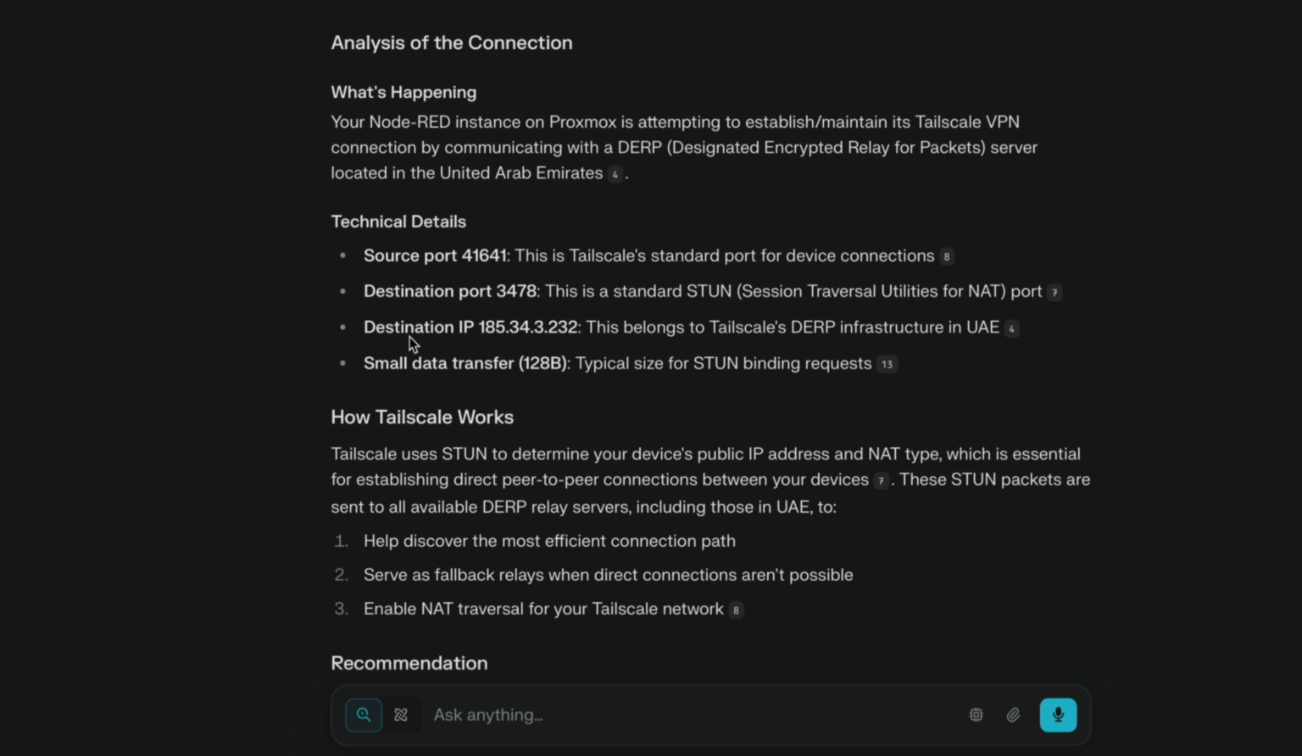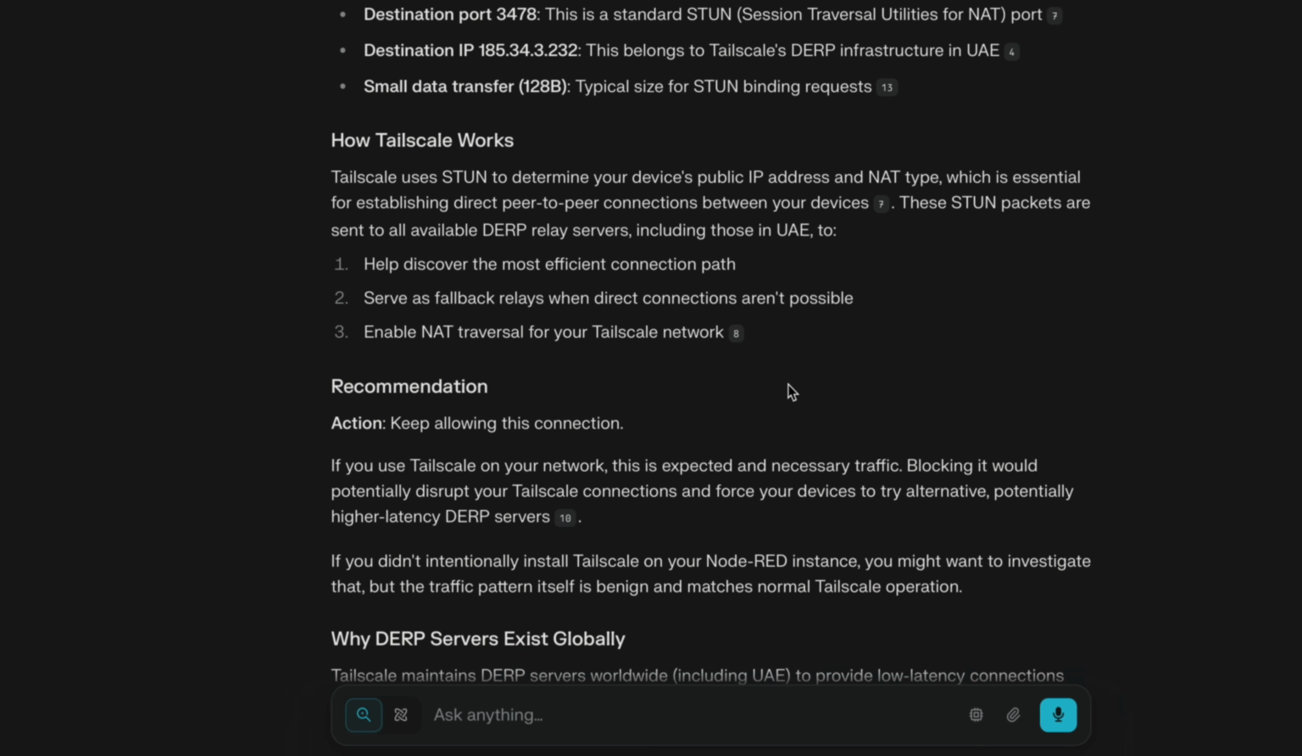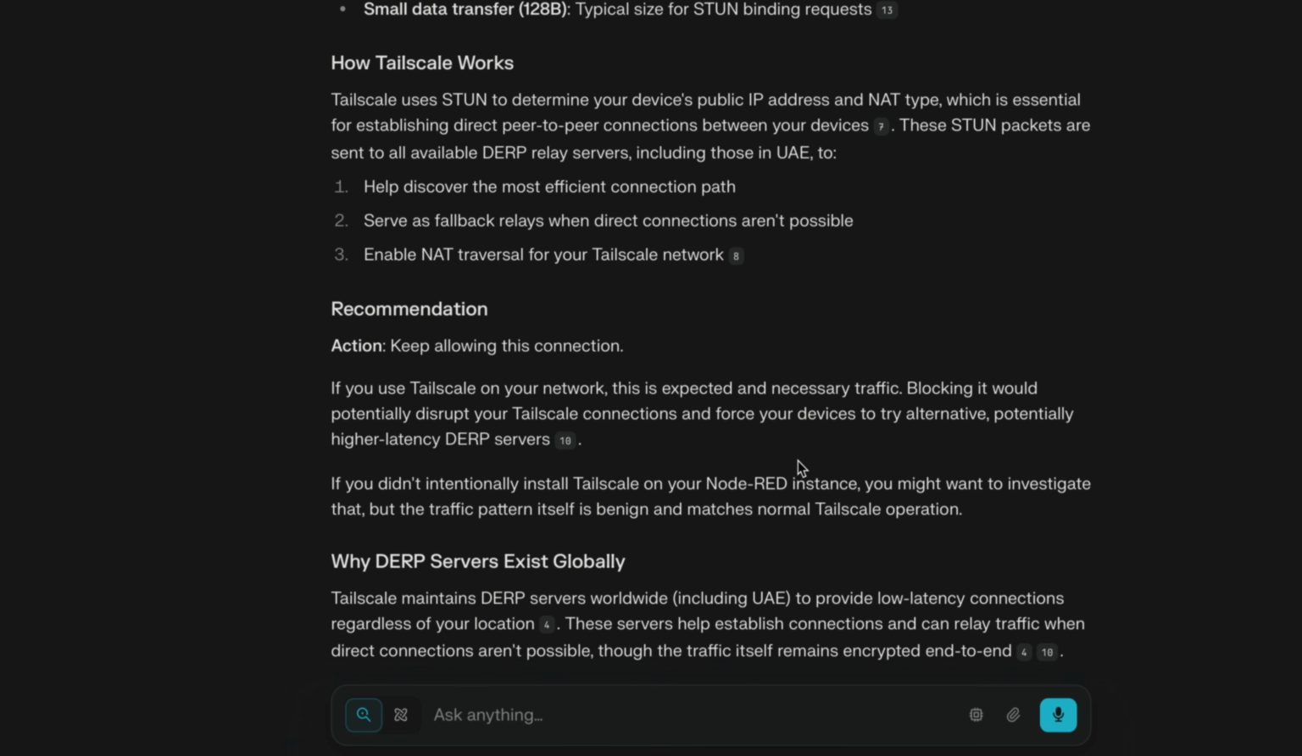Indeed, the port 41641 is that of Tailscale. There is much more information that reassures me, and I find it really not bad.